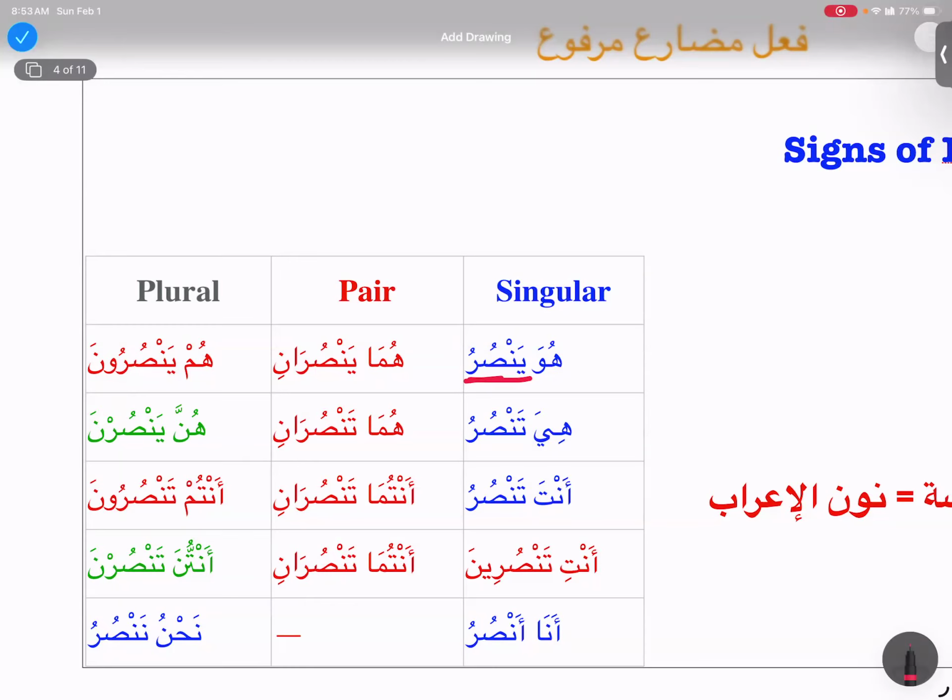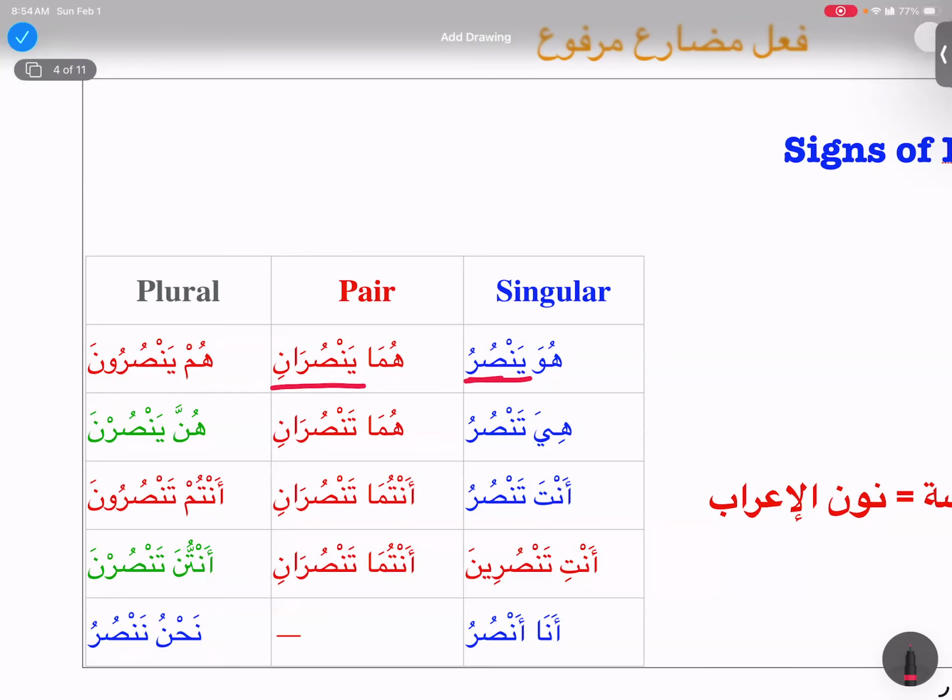Okay, so now can you break down yansurani? There are 1, 2, 3, 4, 5, 6 letters in yansurani, right? Can you tell me what is what? Very first thing, the ya: it is the sign of mudari'a.